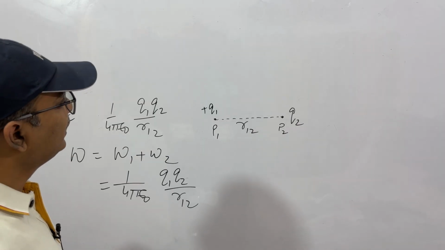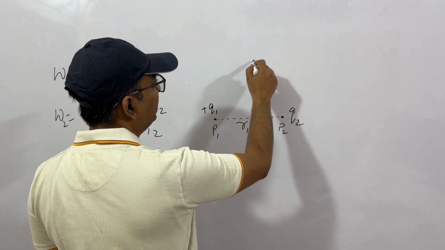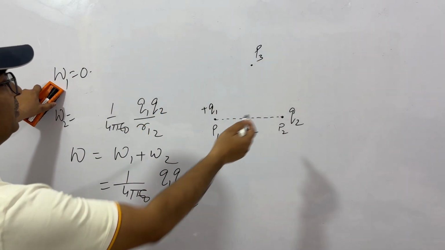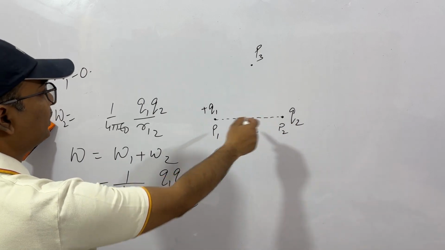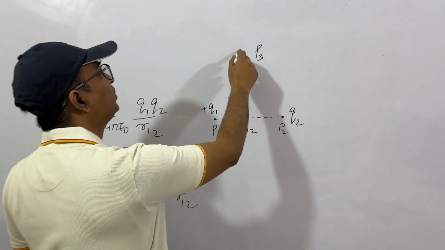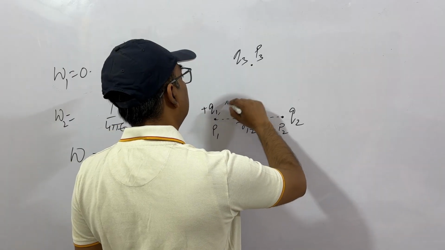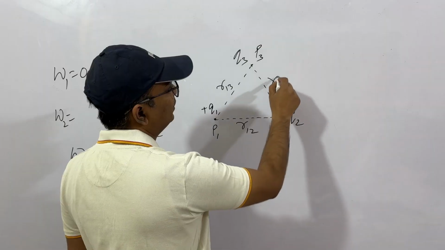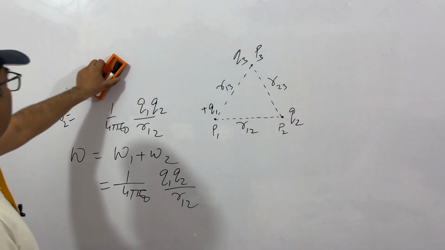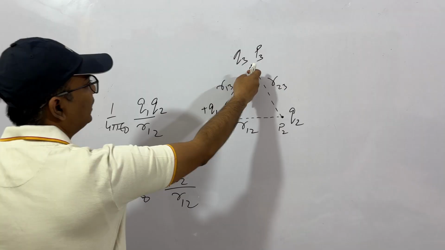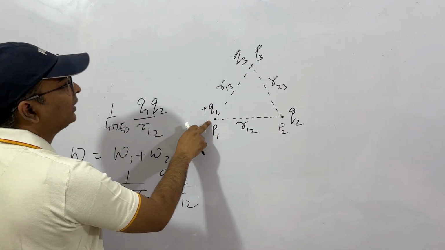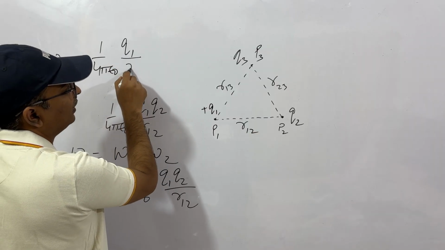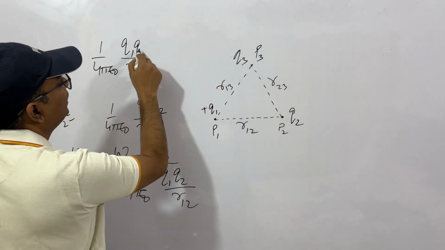This is the concept. Let's say we have a third point P3. I'm just extending this. So W1 in bringing Q1 is 0, W2 in bringing Q2 is this. Now what happens when Q3 is brought to this point? Let's say the position vectors are R13 and R23. Then W3 will first have to counter Q1. So from here the work done will be Q1 by R13 into Q3.